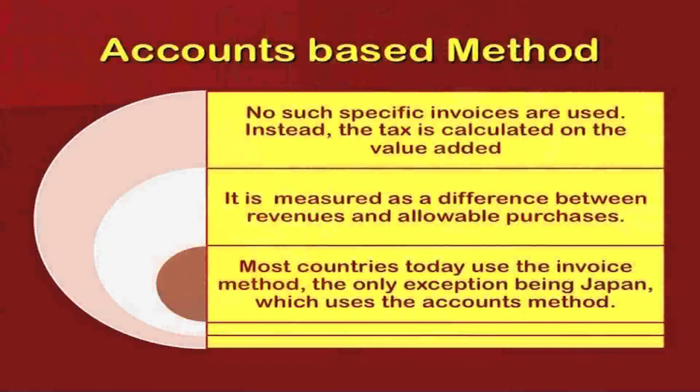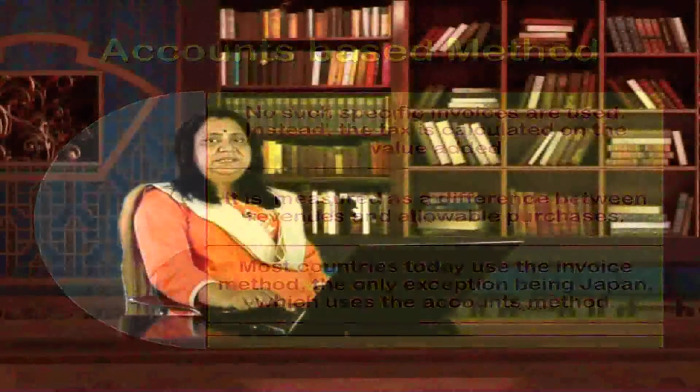Now, let us study the accounts based method. No such specific invoice are used. Instead, the tax is calculated on the value added. It is measured as a difference between revenues and allowable purchases. Most countries today use the invoice method, the only exception being Japan, which uses the accounts method. The accounts based method basically is not using the invoices, but the accounts are seen, and the value which is added at each stage has to be taxed.